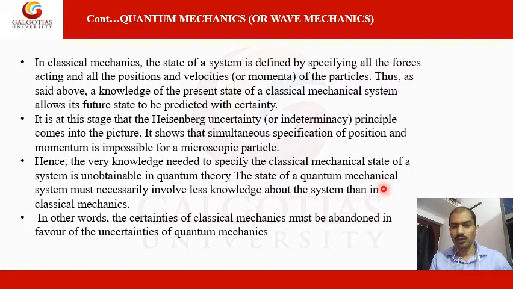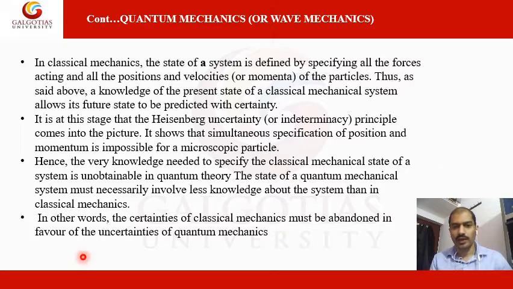The state of a quantum mechanical system must necessarily involve less knowledge about the system than in classical mechanics. In other words, the certainties of classical mechanics must be abandoned in favor of the uncertainties of quantum mechanics.